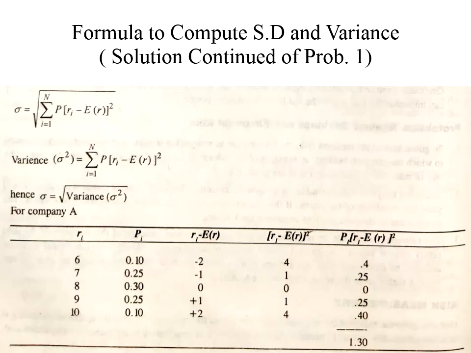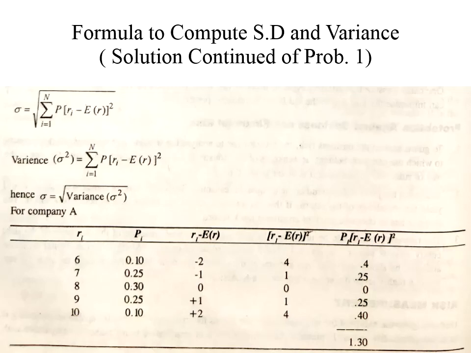Please understand, students, sigma, which is nothing but the standard deviation, is equal to the square root of variance, or the square root of sigma square. This is very important to understand. Standard deviation is equal to the square root of variance, and variance symbolically will be written as sigma square. Now, after understanding what we require in the formula, we will construct the table as shown in the diagram. First, we'll calculate for company A, then we'll go for company B.